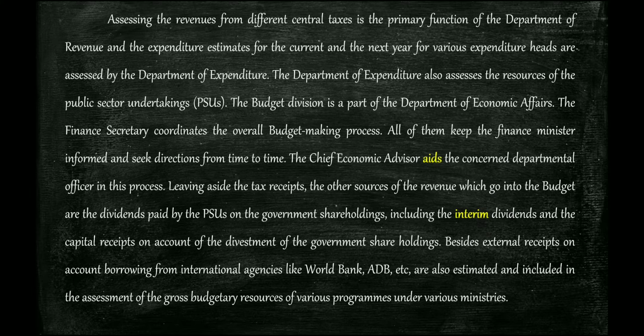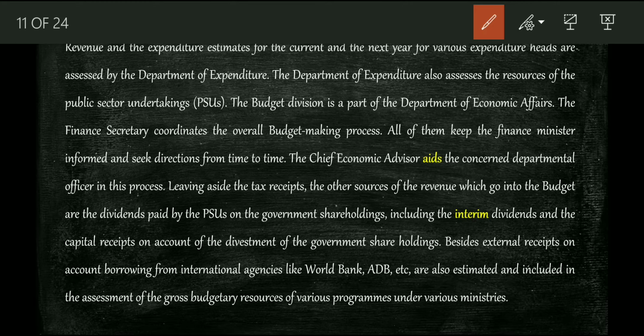Assessing the revenues from different central taxes is the primary function of the Department of Revenue, and the expenditure estimates for the current and the next year for various expenditure heads are assessed by, yes, we have got something, assessed by the Department of Expenditure. The Department of Expenditure also assesses, right? So we need to know what the functions of the Department of Expenditure are, because that was one of the questions, right? So now we'll do that particular question. Again we'll not continue reading, just by knowing this, we'll immediately answer that particular question. Yes, let's do that.